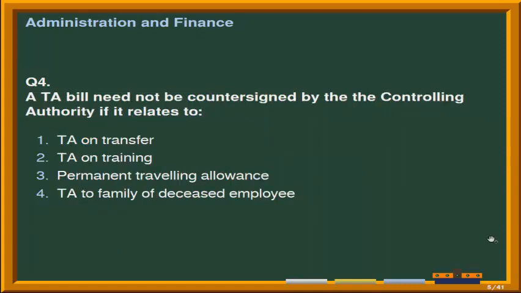Next question is a TA bill need not be countersigned by the controlling authority if it relates to. Given options are number 1 TA on transfer, second option is TA on training, third option is permanent traveling allowance, and the last option is TA to family of deceased employee. Correct answer is option 3rd, that is permanent traveling allowance.